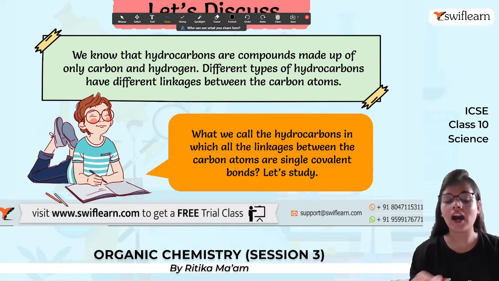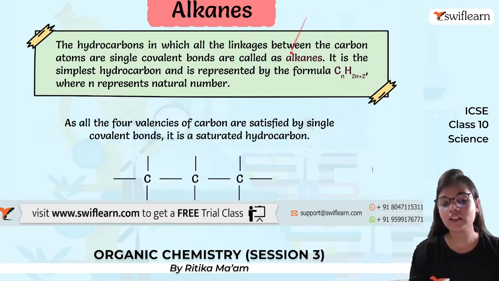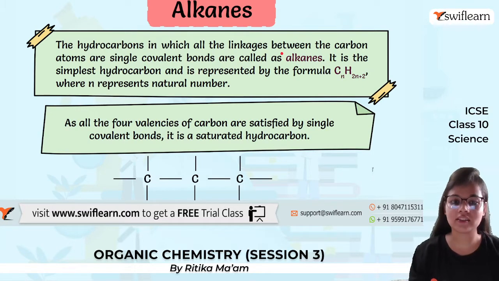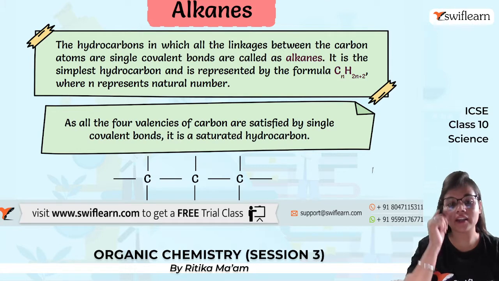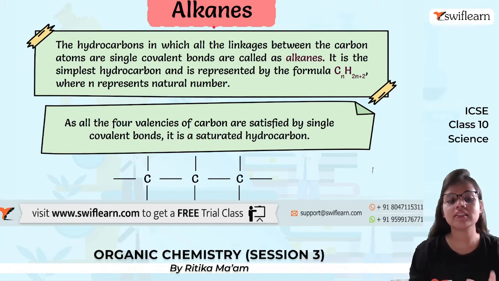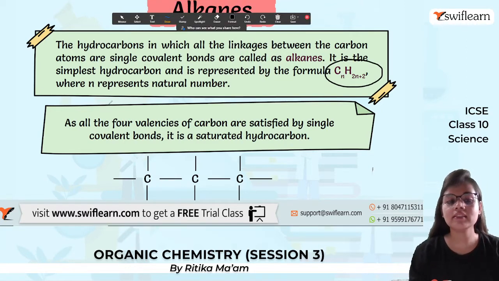Now, what are the hydrocarbons which have single bond known as? See, for example, this is the hydrocarbon which is having single linkage between carbon atoms. So what are they known as? They are known as alkanes. The hydrocarbons wherein the linkage between carbon atoms is a single covalent bond are known as alkanes, and it is the simplest hydrocarbon, and the formula for representing it is CnH2n+2.